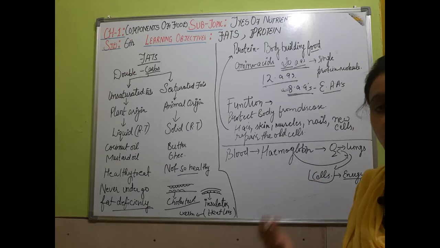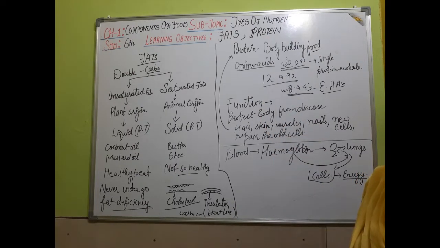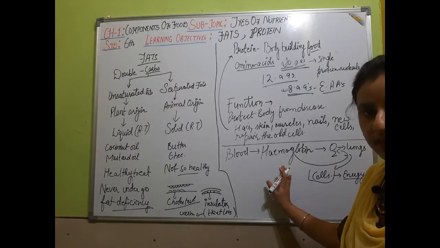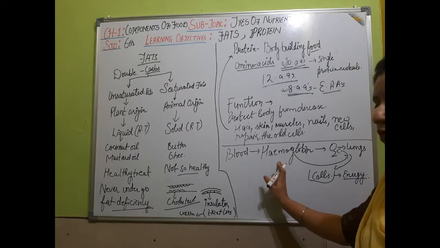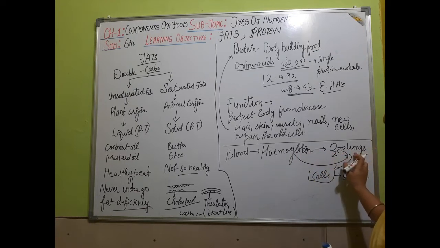We have also talked earlier, as the main heading of the chapter, about components of food, and why we are eating: to have energy. So the conclusion is that the protein present in the blood, hemoglobin, combines with oxygen that it gets from the lungs.